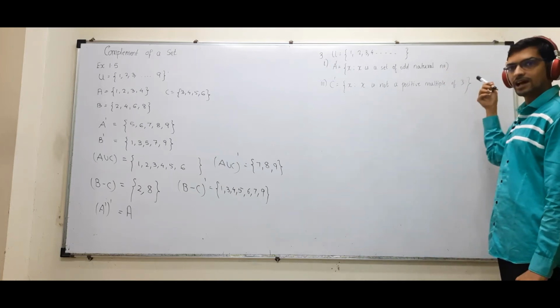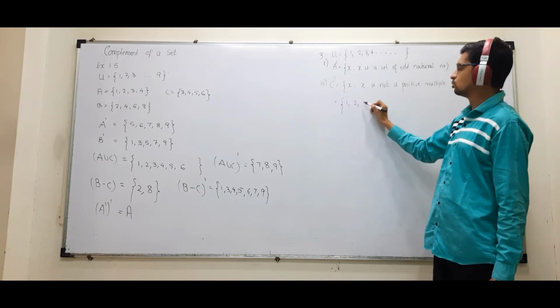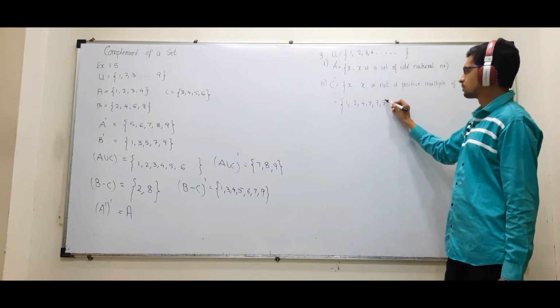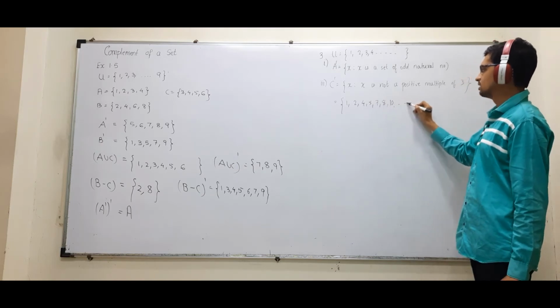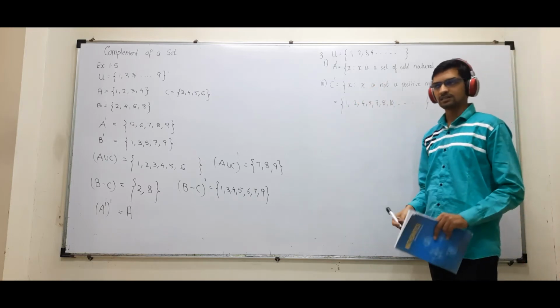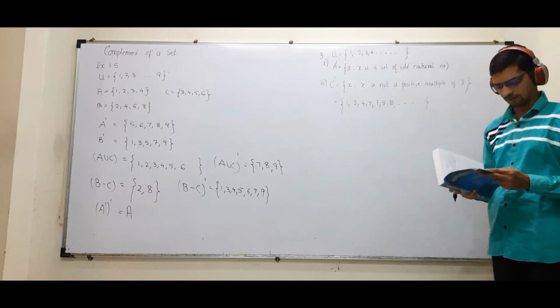Either write this, ऐसा confuse होता है तो write listing method. 1 2 4 5 7 8 10 and so on. This also you can write. Both the ways are correct, but since it is given in set builder form, prefer writing in set builder form.